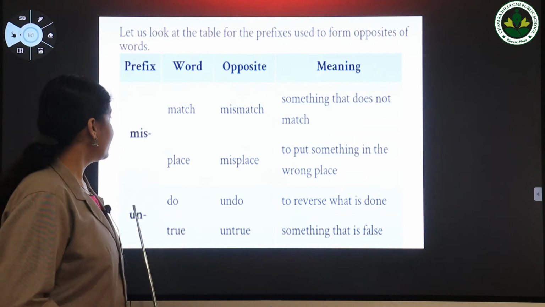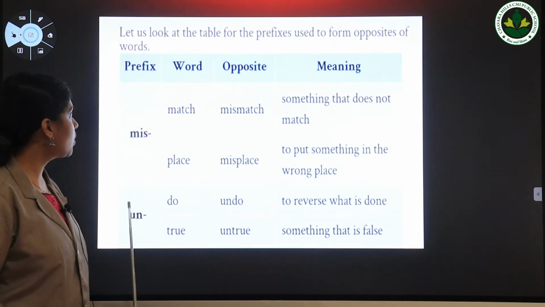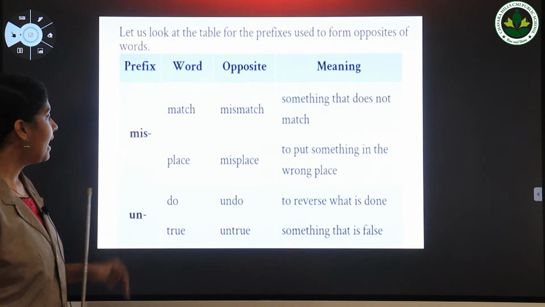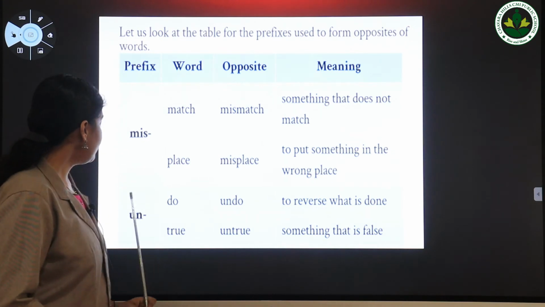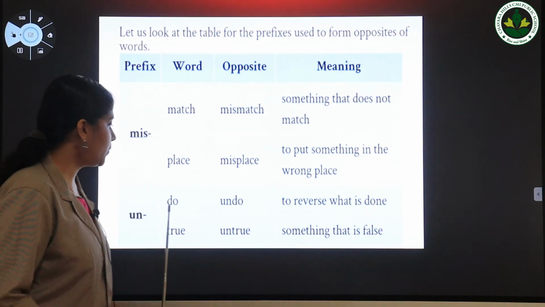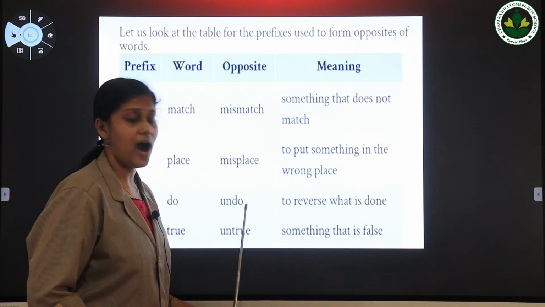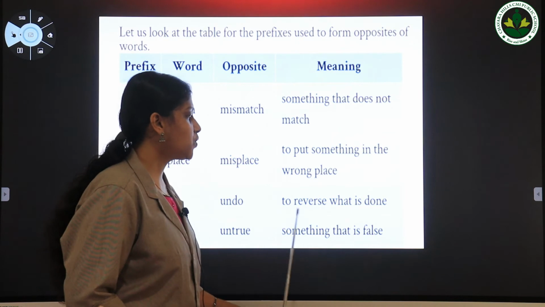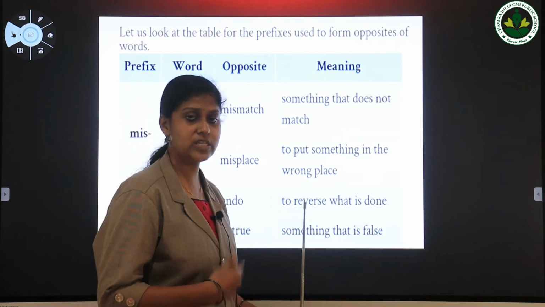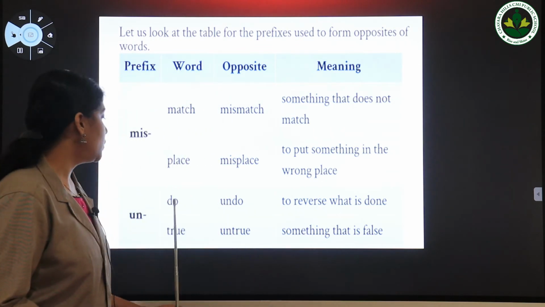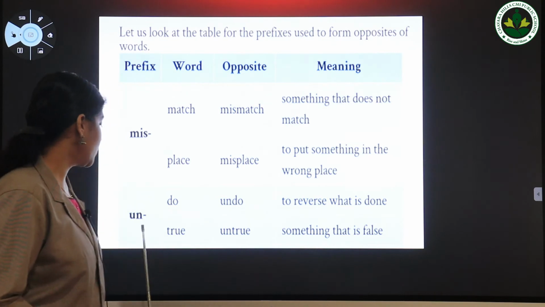Next word, next prefix un. Okay, now we are going to discuss the prefix un. When we add this prefix un to the word do, we will get a new word, undo, and it means to reverse what is done. Do, undo.